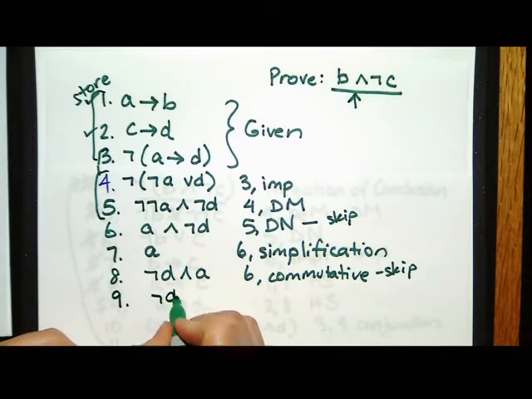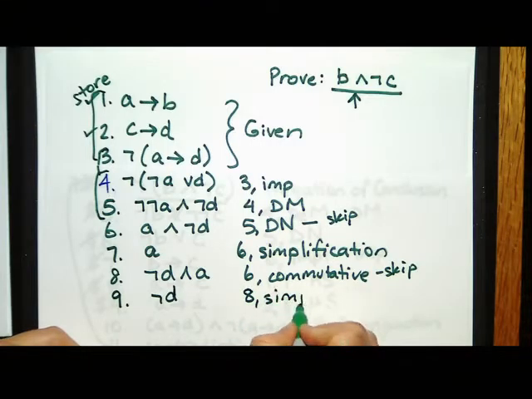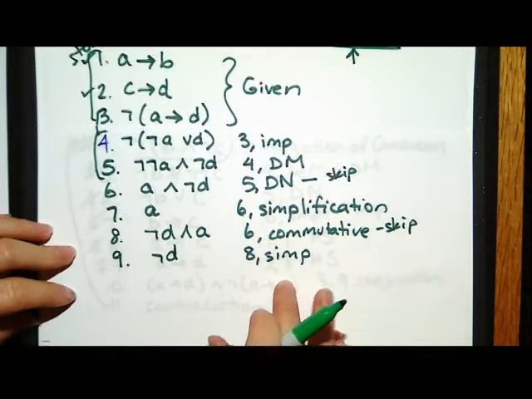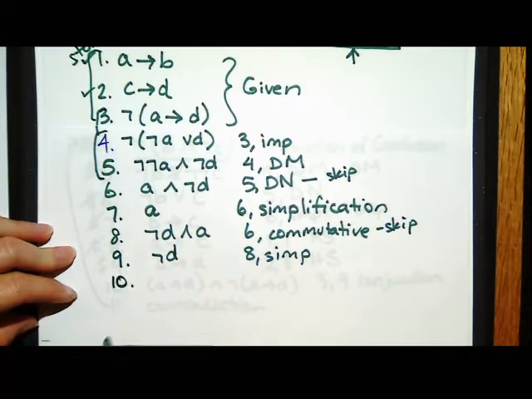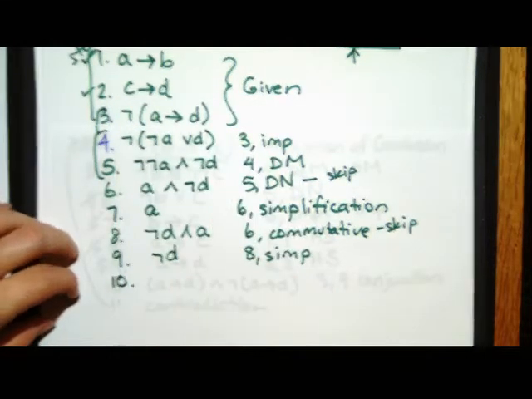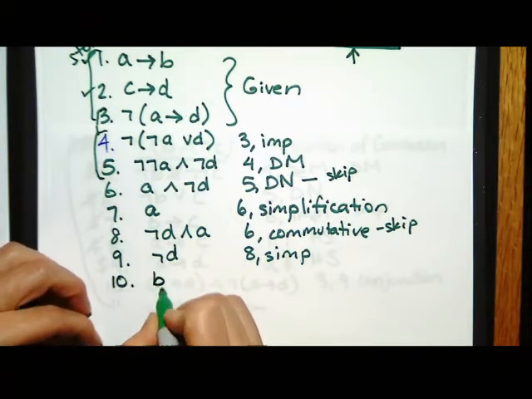So I'm going to simplify line 8 to get not D. Okay, I just did that because it was an and and I was simplifying. So I might as well simplify the other side too, but I might not need it. I was purposely doing this so I could get A by itself. So now let's get A by itself. We used A. Let's use it with line 1. And with A and A implies B, what do we get? We can get B. Awesome.